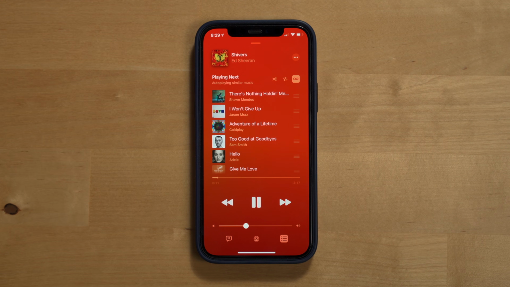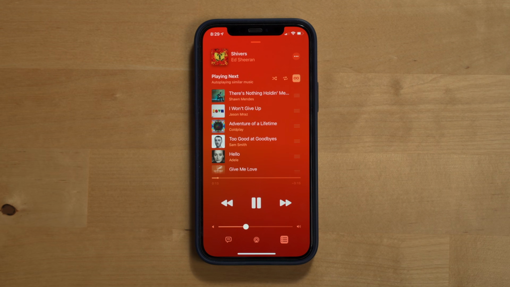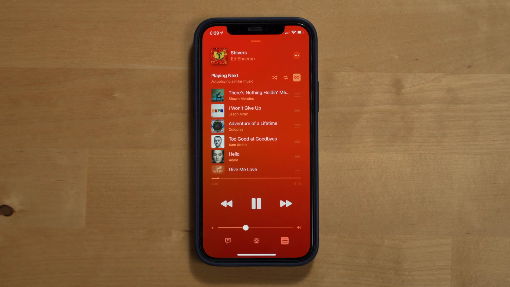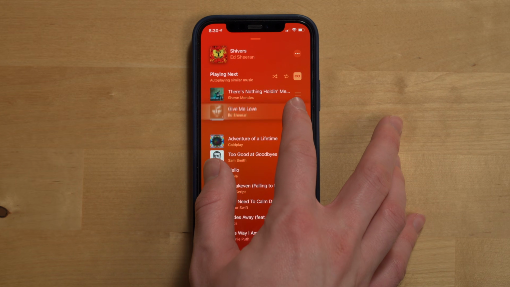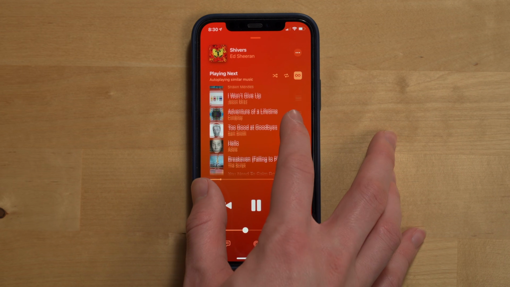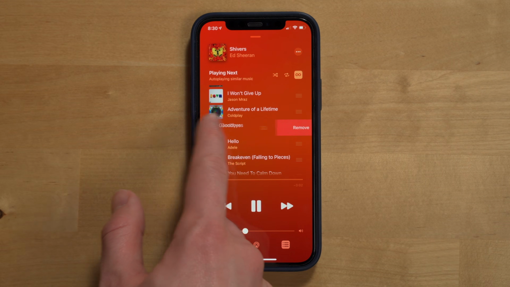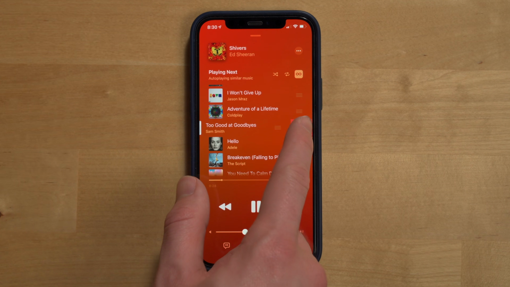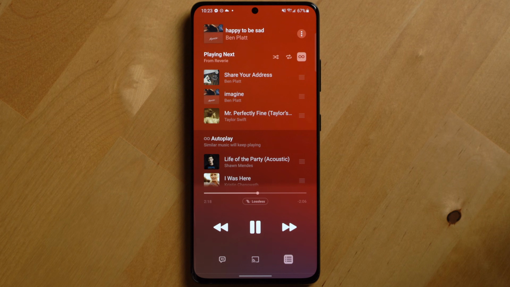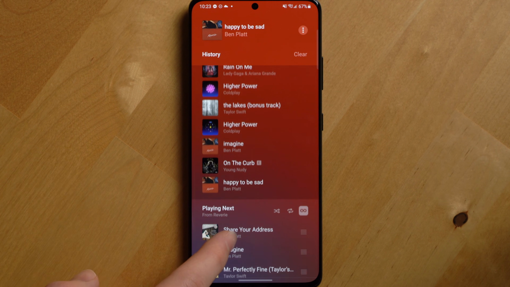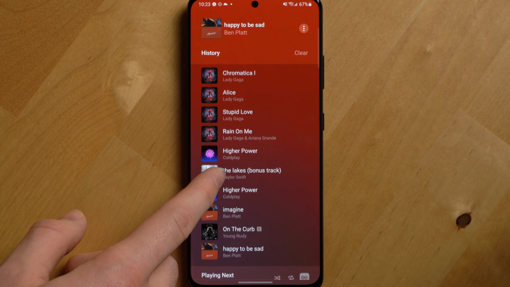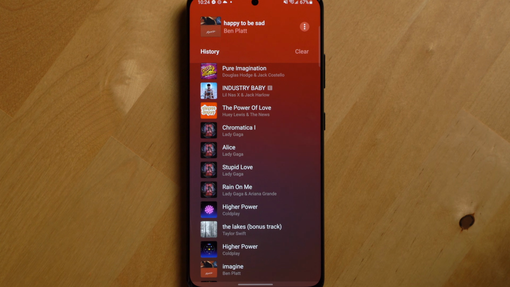And you can even go into your Now Playing queue as well as the autoplay queue to see upcoming music and reorder what music you want to play by selecting and dragging music around. To delete a track from either of these queues, you can simply swipe from right to left on the track to delete it from the queue. From the Playing Next view, you can also see your playing history by scrolling the list up, making it easy to identify the tracks you just listened to.